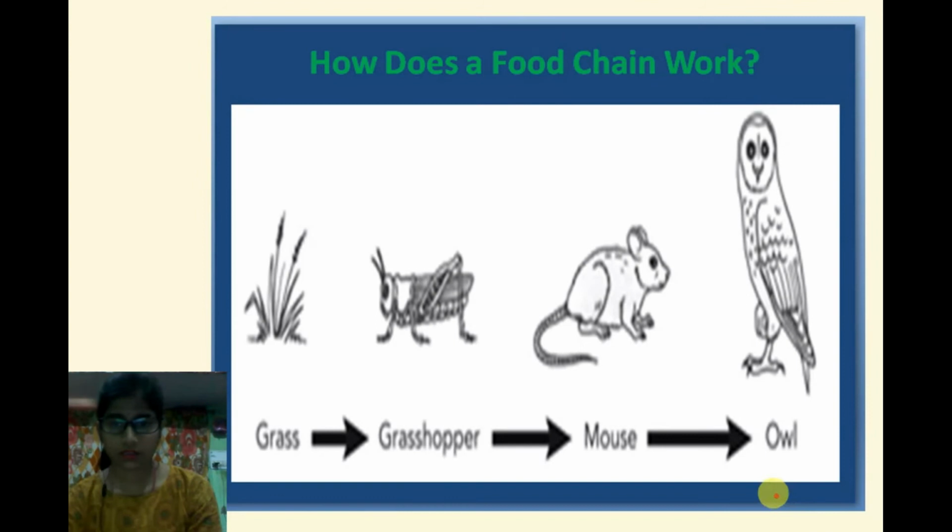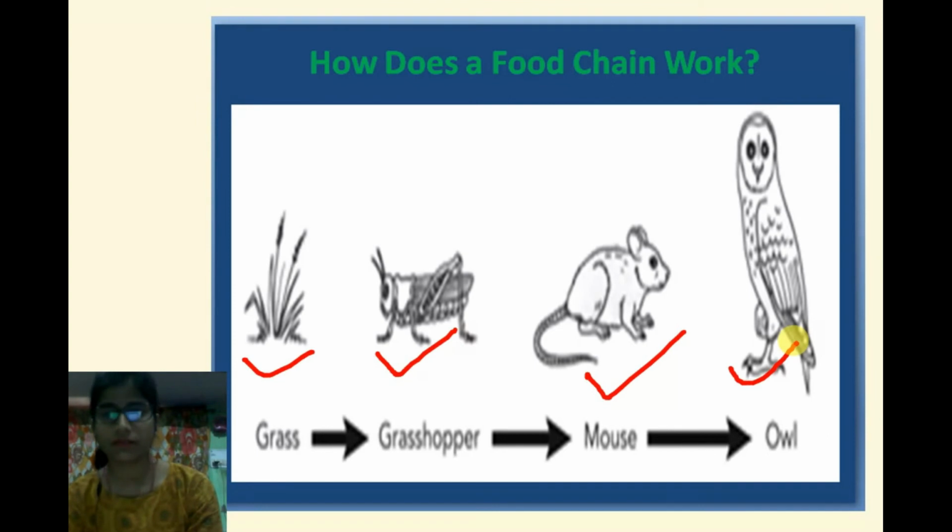This is true for all living beings, like the grasshopper also. Energy is a very important part. Energy flows between living things when they eat. Each animal is linked in a food chain.